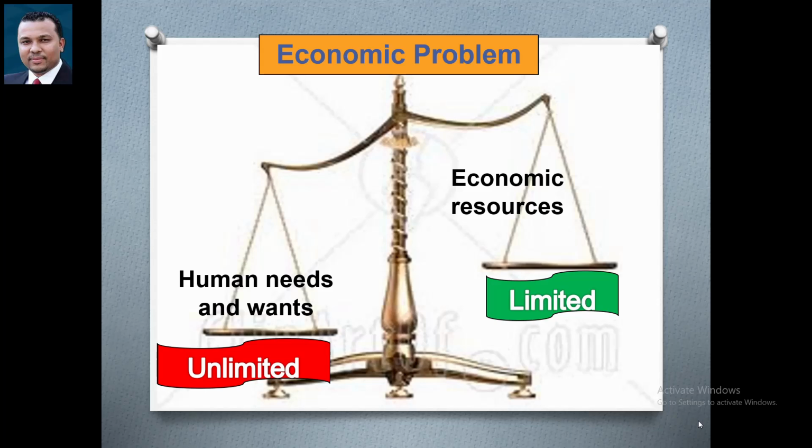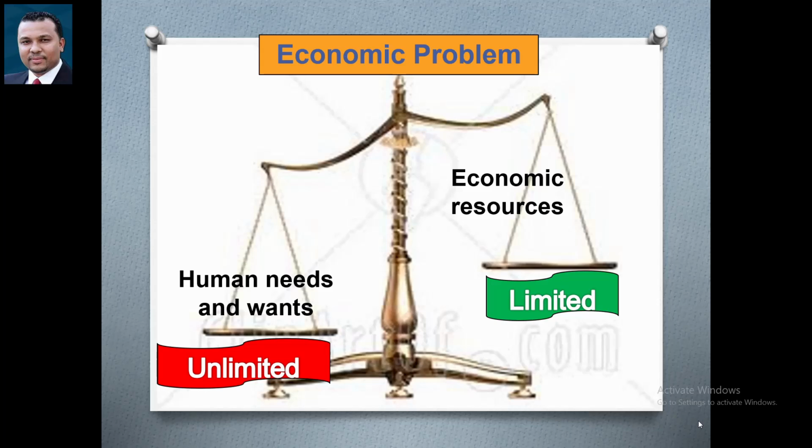When we talk about economic resources, as we described in the last section, economic resources equal factors of production, equal labor, land, capital, entrepreneur, and technology. We describe economic resources as limited. On the other hand, human needs and wants, we talk about unlimited.